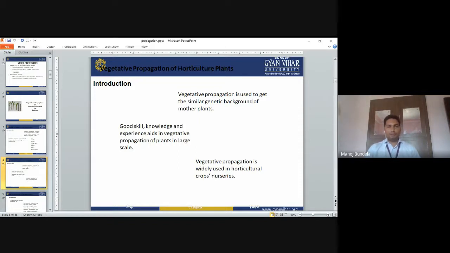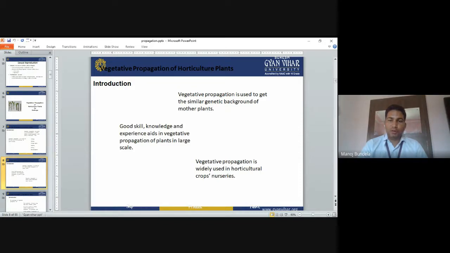In cuttings, we use different parts: hardwood cutting, semi-hardwood cutting, and softwood cutting. So three types of cuttings we use. In which plant, which type of cutting we have to use for propagation is very important. First we check whether the cutting is suitable, whether we use softwood, semi-hardwood, or hardwood cutting.